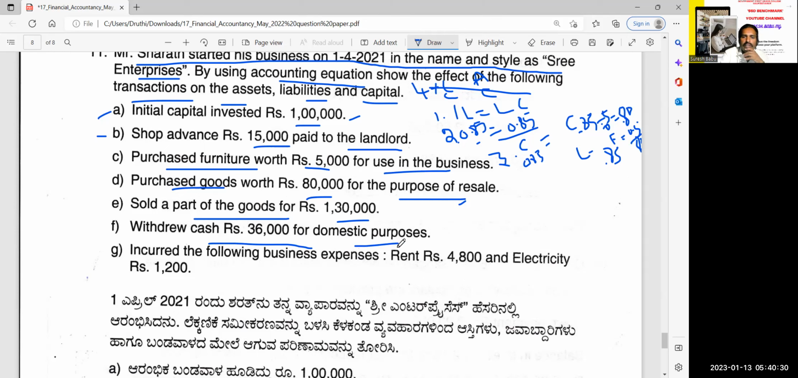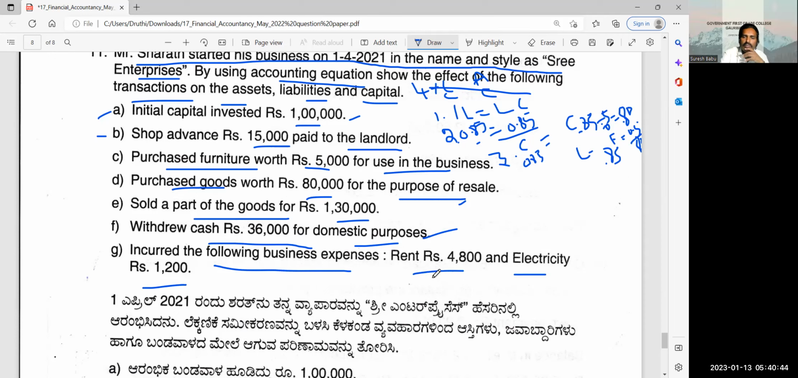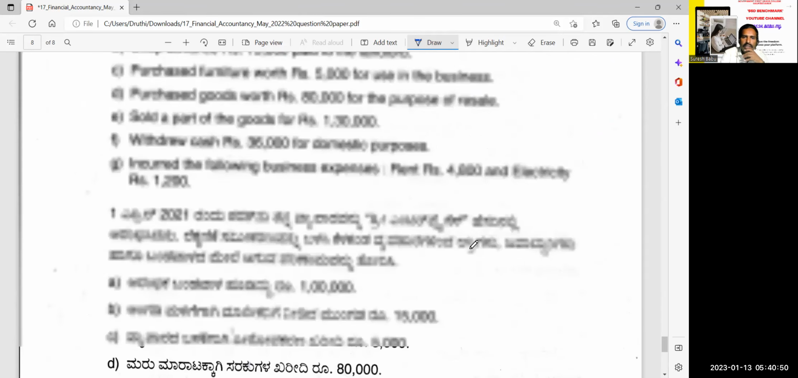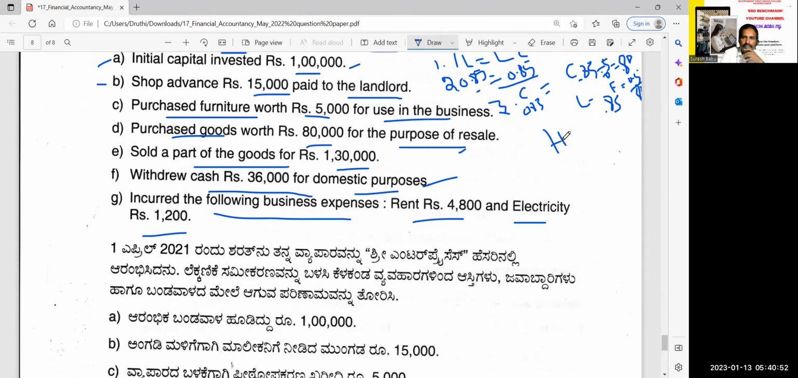Then withdrew cash 36,000 rupees for domestic purposes. Okay, you are withdrawing. So from capital minus 36,000, from cash minus 36,000. Incur the following business expenses: rent 4,800, electricity 1,200, total 6,000. So from the capital minus 6,000, from cash also minus 6,000. That's it. Do it as homework, right?